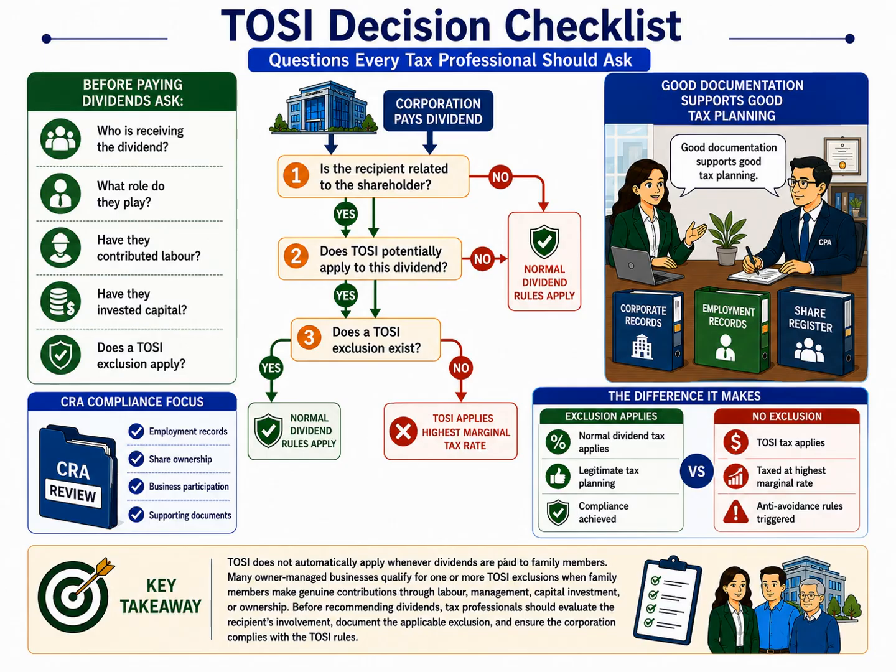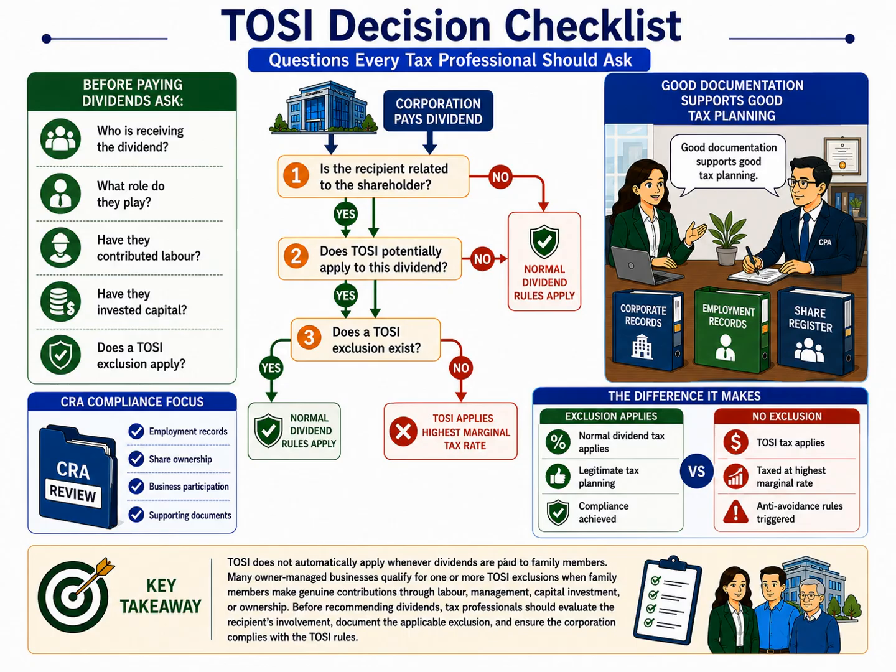As tax professionals, we should also remember that TOSI is not intended to prevent legitimate family businesses from operating efficiently. Instead, it is designed to distinguish between genuine business participation and arrangements created primarily to reduce taxes. Careful planning and proper documentation allow owner-managed businesses to comply with the law while still taking advantage of the available exclusions. Looking at the final comparison, the difference is straightforward.